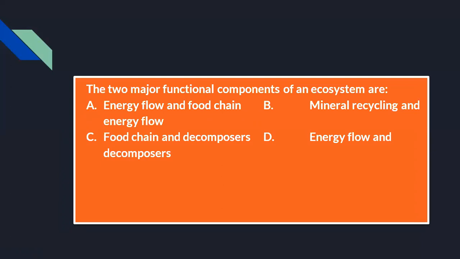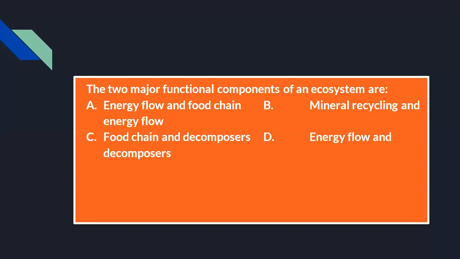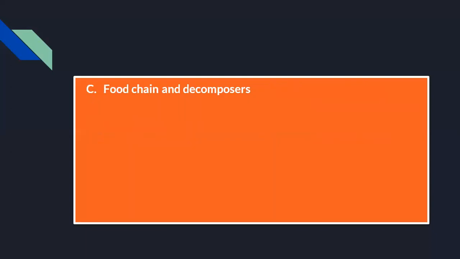So automatically we come to option C and D. Now, what will be the correct option among C and D? If you notice carefully, we'll see that food chain and decomposers are the major functional components of an ecosystem, because food chain is mandatory and as well as decomposers. So option C is the correct answer.